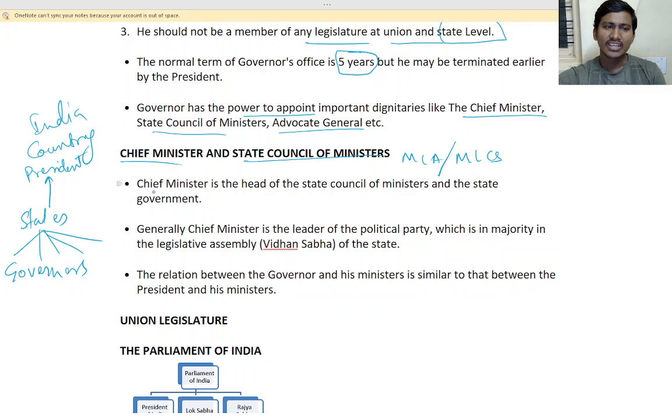The chief minister is the head of the state council of ministers and the state government. Generally, the chief minister is the leader of the political party which has the majority in the legislative assembly, the Vidhan Sabha of the state.